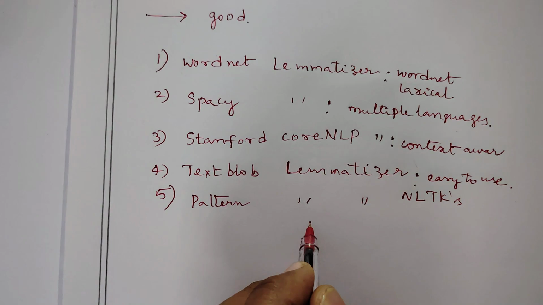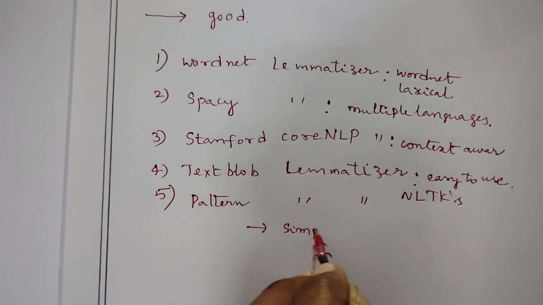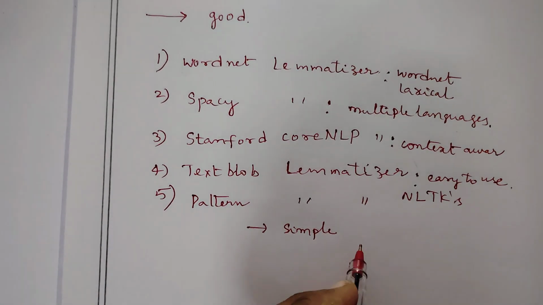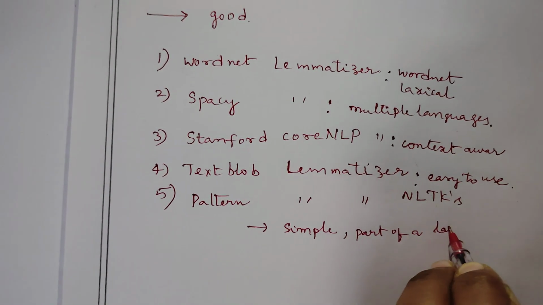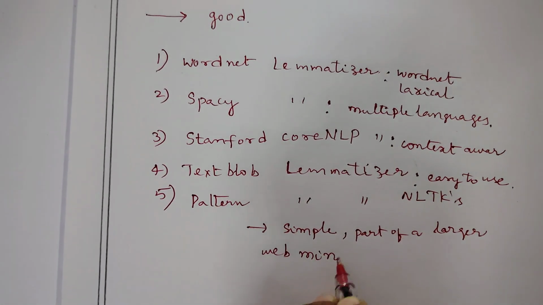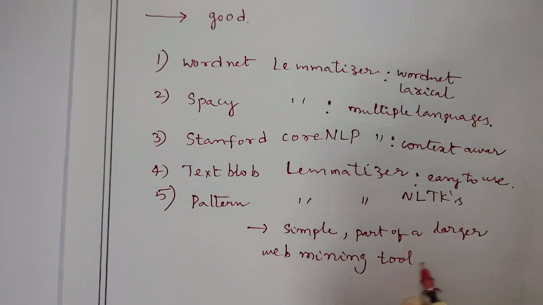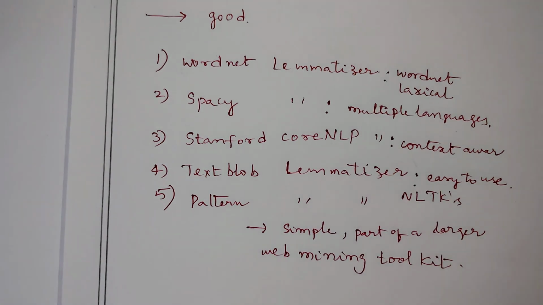The next one, the Pattern lemmatizer, is also a simple lemmatizer and is part of a larger web mining toolkit. These are the five types of algorithms used with Python programming for doing lemmatization of text.